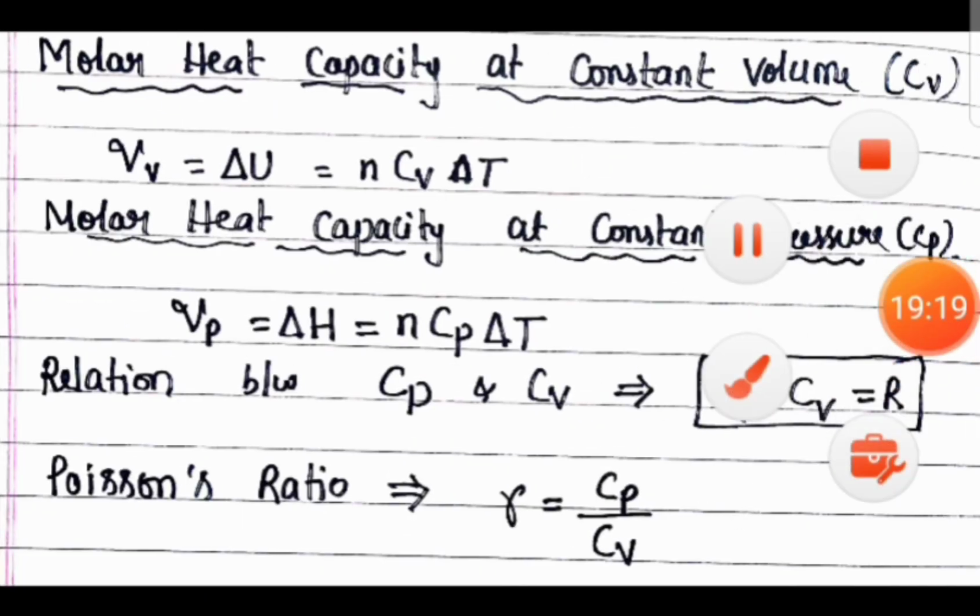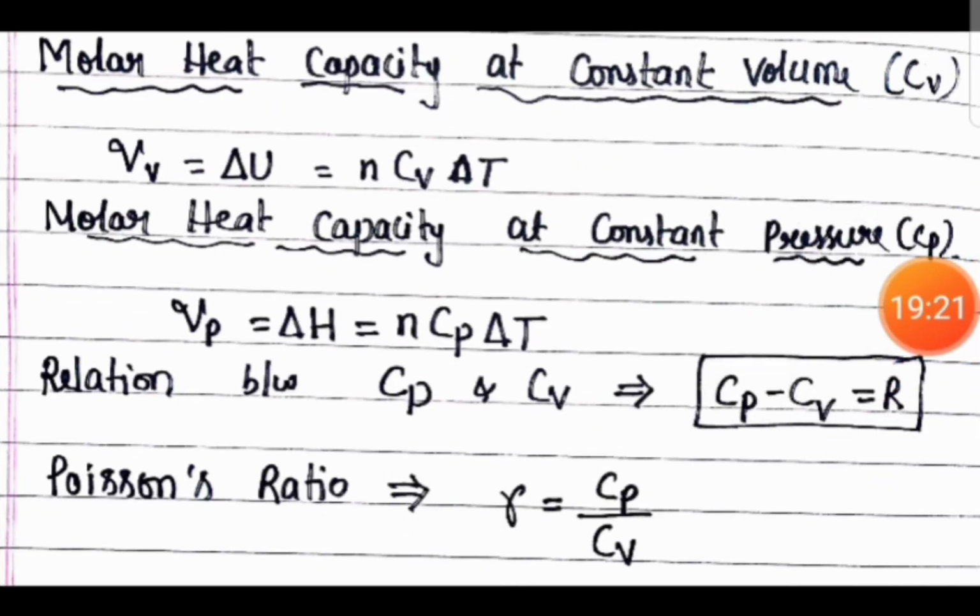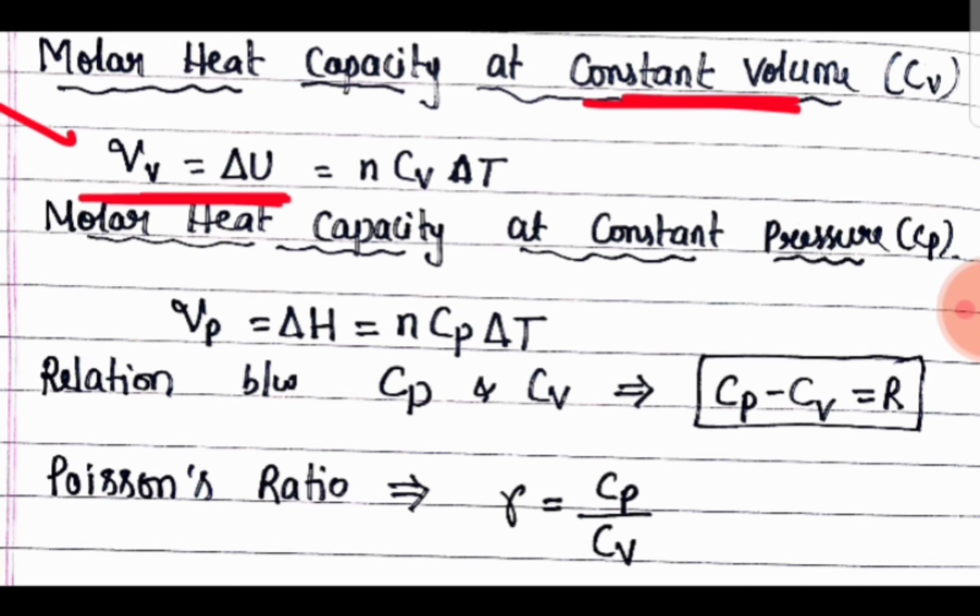Now molar heat capacity at constant volume, CV. The formula: QV is equal to delta U. At constant volume, delta V is equal to 0. That's why the heat at constant volume is equal to delta U. Now the delta U formula: delta U is equal to N CV delta T, as we learned in the previous formula. So QV is equal to N into CV into delta T. N is the number of moles, CV is the molar heat capacity at constant volume, delta T is the change in temperature.